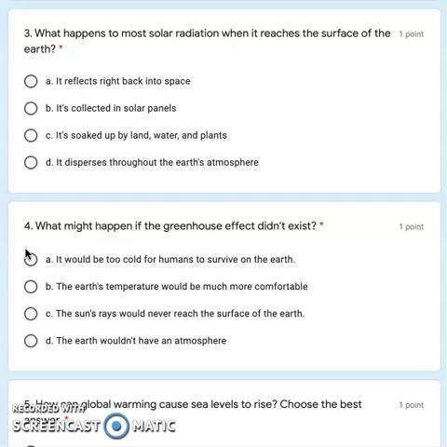Three, what happens to most solar radiation when it reaches the surface of the Earth? A, it reflects right back into space. B, it's collected in solar panels. C, it's soaked up by the land, water, and plants. Or D, it disperses throughout the Earth's atmosphere. Well, when the sun's energy hits the surface of the Earth, it actually gets absorbed, so it's soaked up by the land, water, and plants. Most of that energy is.